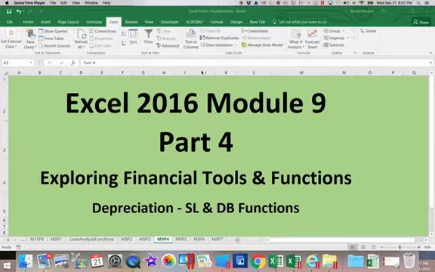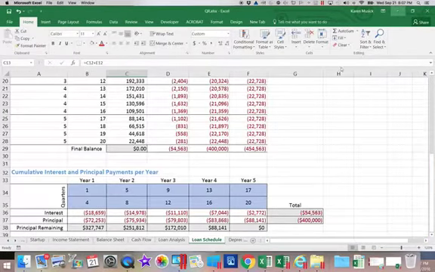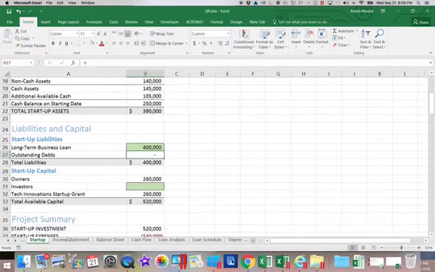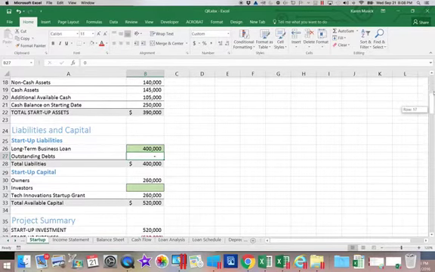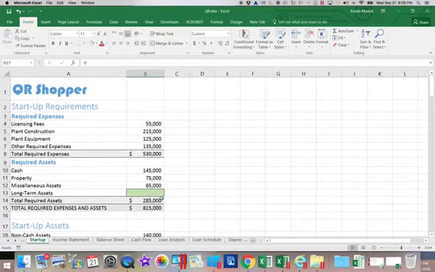So let's take a look back in our workbook. We finished our amortization schedule and our loan analysis. We're going to go back into our startup and look over here at our assets. So we have this amount of long-term assets.